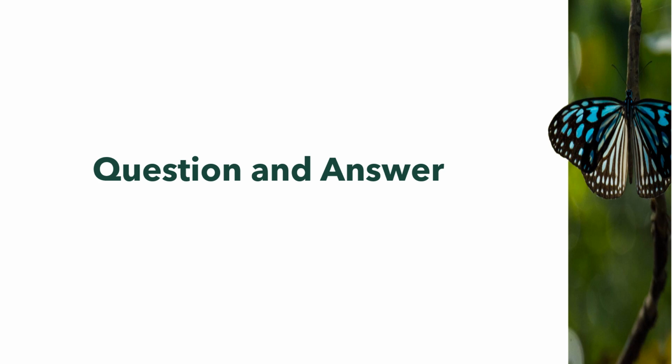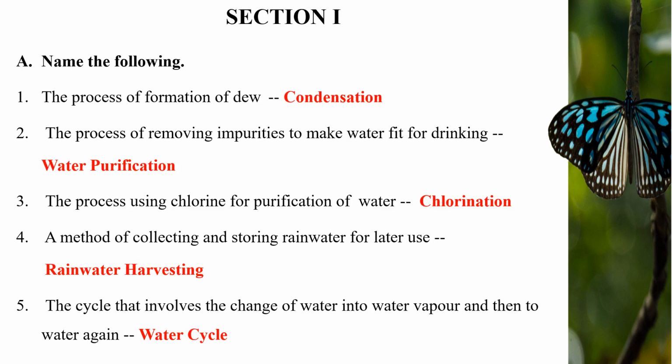Let's start with the question answers. Name the following. First, the process of formation of dew, that is condensation. Second, the process of removing impurities to make water fit for drinking, that is water purification. Third, the process using chlorine for purification of water is chlorination.